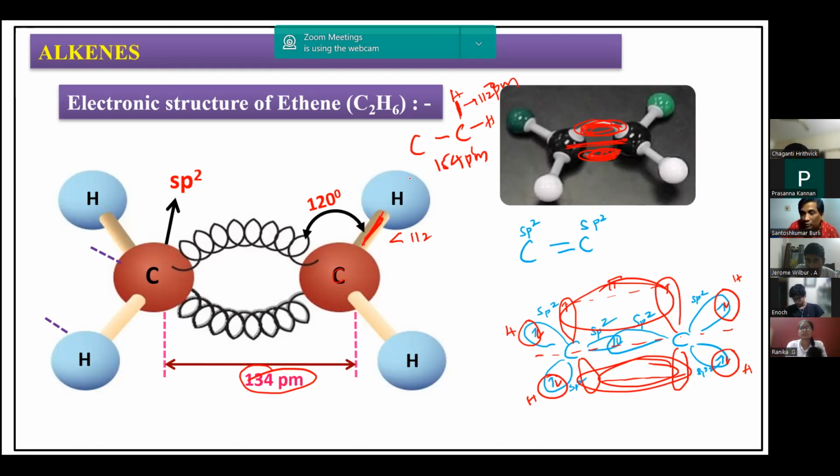The hydrogen bonded to an sp2 carbon has a lesser bond length than the hydrogen bonded to an sp3 carbon. That is another point to be understood. So 108 picometers here, but 112 picometers here. This is another important feature.